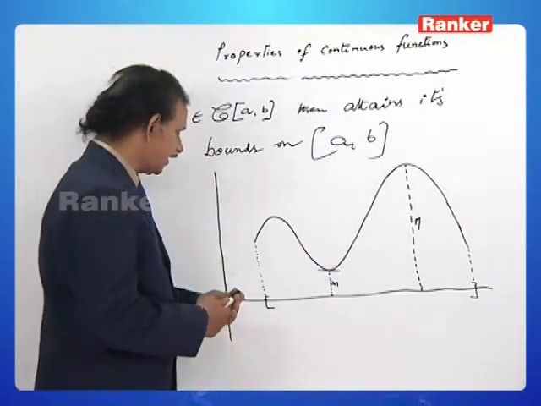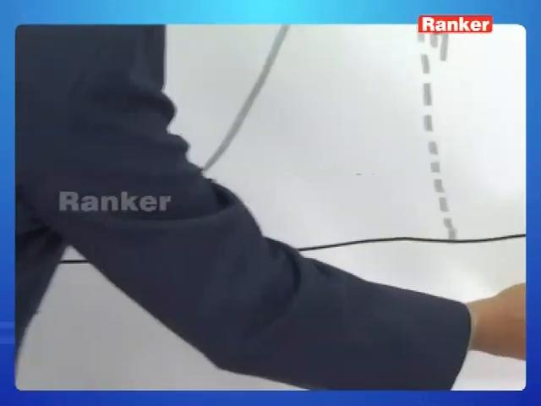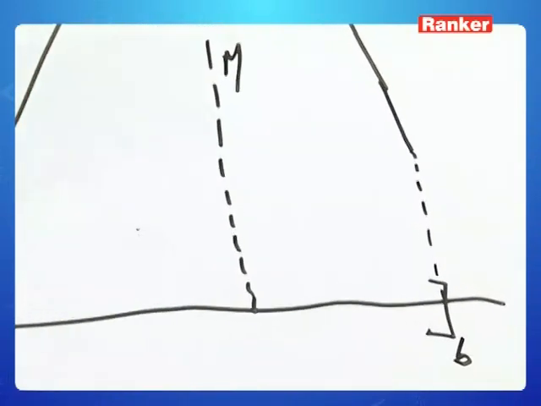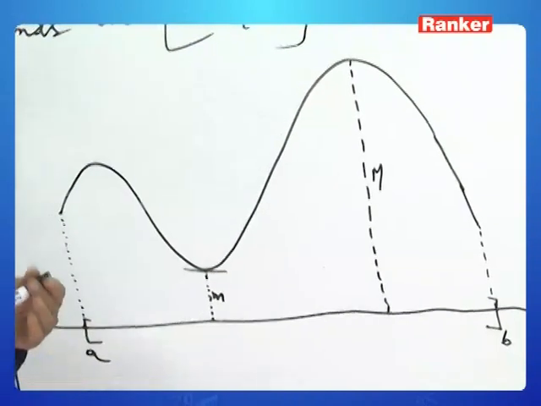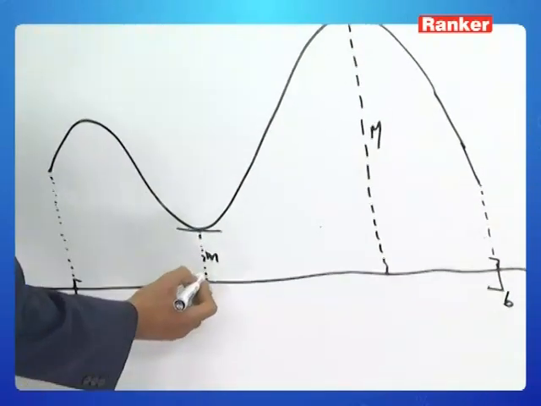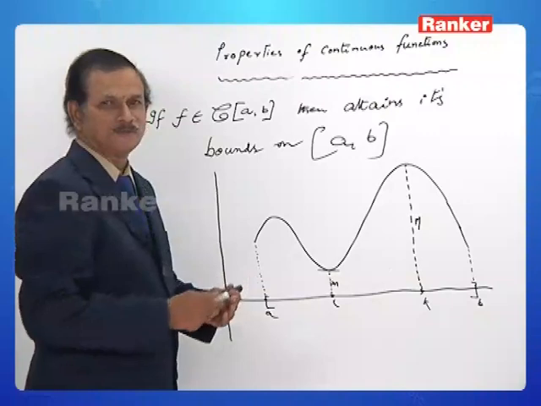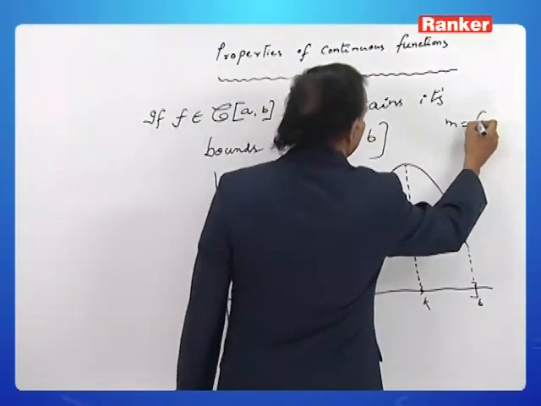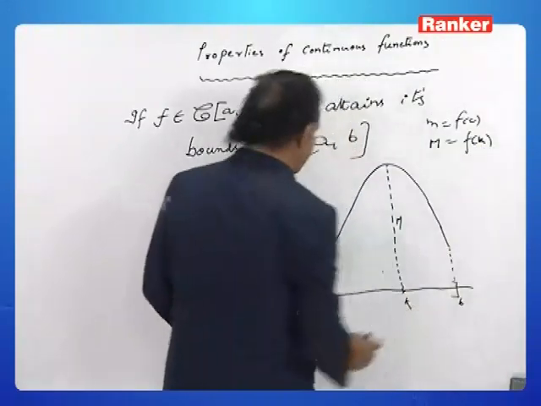You see, this is the closed interval [a, b]. The function has been defined on the closed interval [a, b]. The minimum height is this. Let this be some c. Let this be some k. What can you observe here? The small m is equal to f of c and capital M is equal to f of k, isn't it?